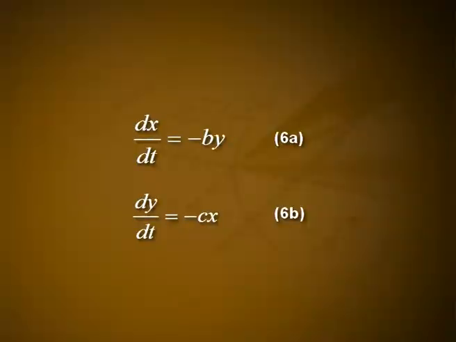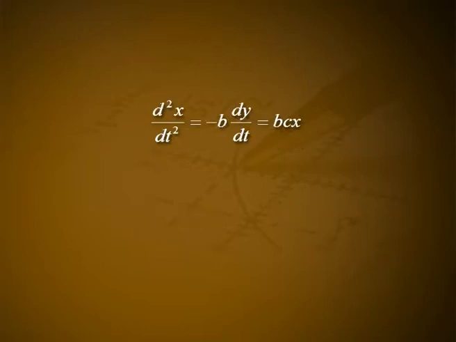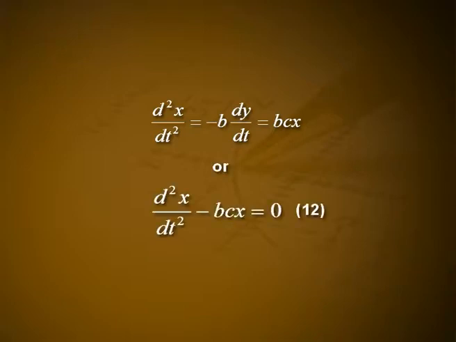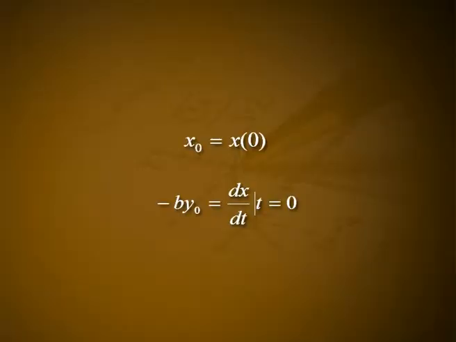Formulas for the variation of the strengths of the forces in time can be obtained from equation 6 by the following procedure. Differentiate equation 6a and use equation 6b to obtain d square x by dt square is equal to minus b into dy by dt, which is equal to b into c into x, or d square x by dt square minus bcx is equal to 0. Using as initial conditions x naught equal to x of 0 and minus b y naught equal to dx by dt at t equal to 0,